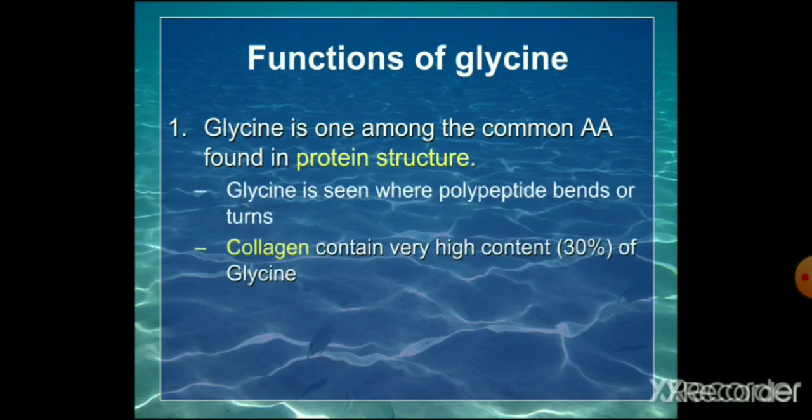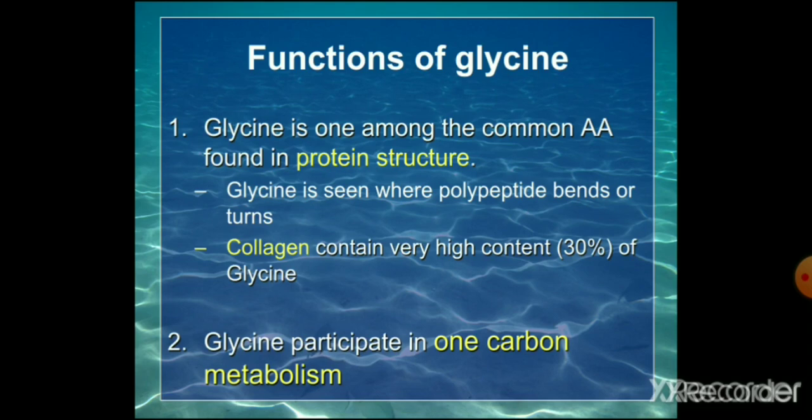And glycine is seen where the polypeptide bends or turns, that is beta loops and beta bends. And collagen contains a very high content, about 30% of glycine.